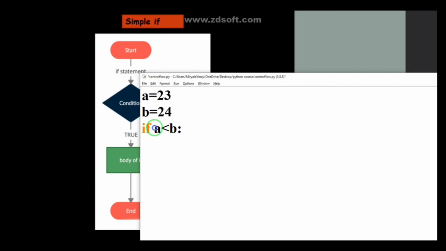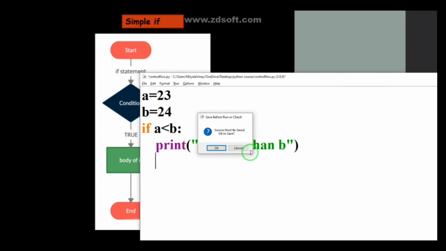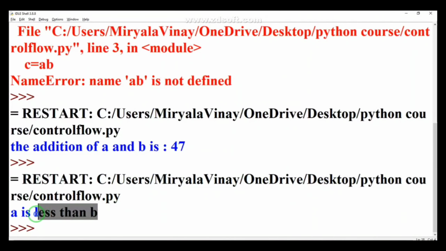So I am evaluating the expression a less than b. After executing that line, if the condition is true, it will enter into the if block, that is, the print statement will be executed. I am writing here: a is less than b. Whether a is less than b: a is 23, and 23 is of course less than 24. So this statement will be executed because the condition is true. When I run this program, you can see a is less than b. It is showing the output.